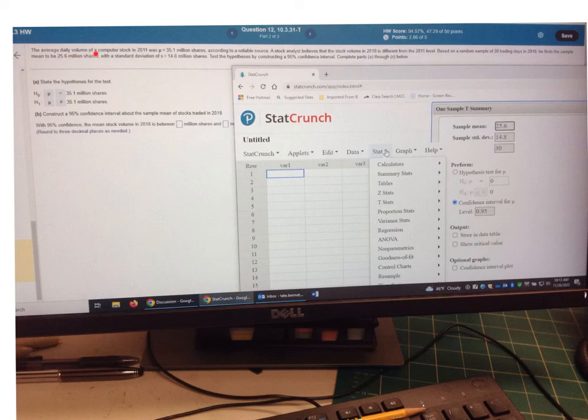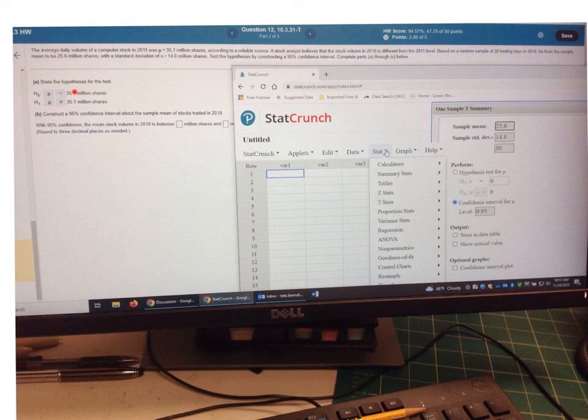The average daily volume of computer stock in 2011, the mean population, was 34.1 million shares, according to a reliable source. Stock analysts believe that the stock volume in 2018 is different from the 2011 level. Based on a random sample of 30 days in 2018, he finds the sample mean to be 25.6 million shares and the standard deviation for that sample is 14.8.